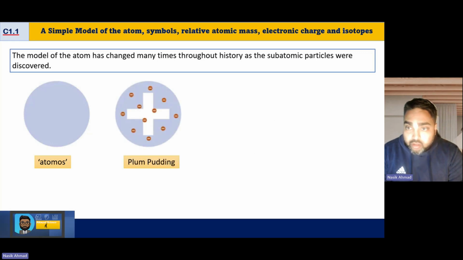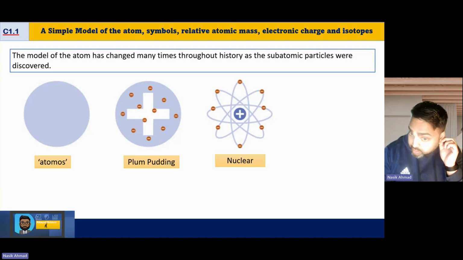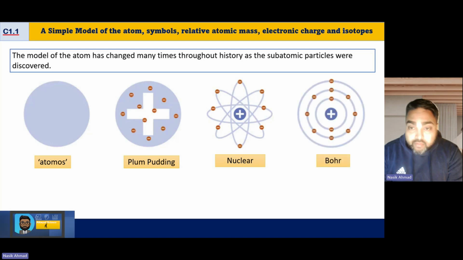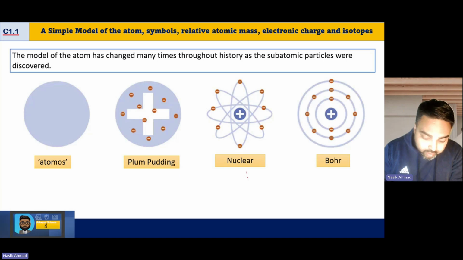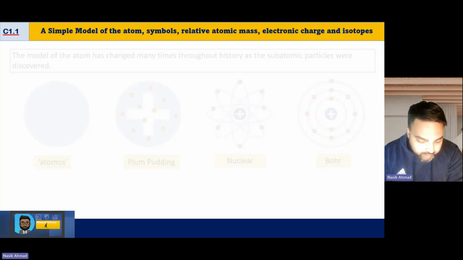The next model that people came across was the plum pudding model. Now, the plum pudding model essentially was after the discovery of electrons, and we'll talk about that later today. And then you had the nuclear model, where the big jump was that you now had something called a nucleus, and then finally you had the Bohr model, which you now have. If you notice between the nuclear model and the Bohr model, the key difference is the electron shells. And like I said, we'll talk about that in a bit more detail today. So let's have a look at this then.